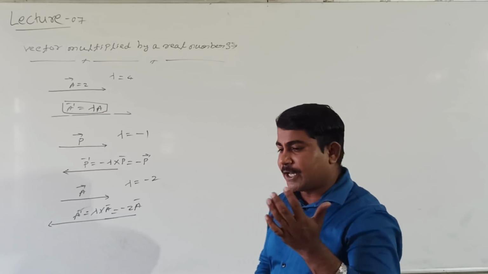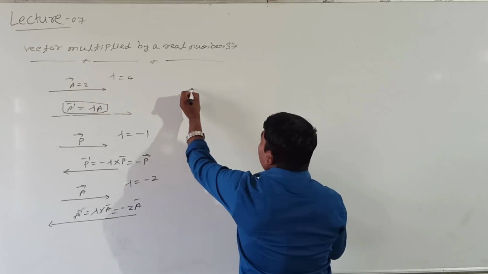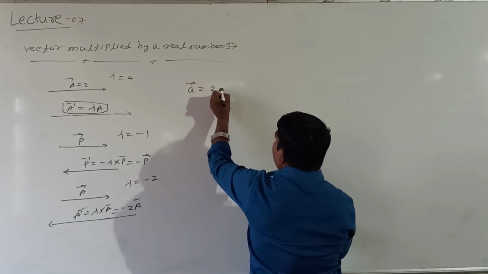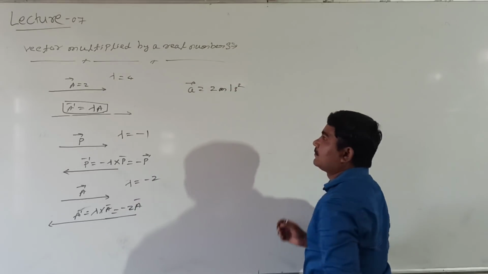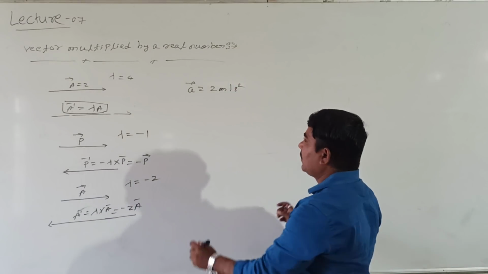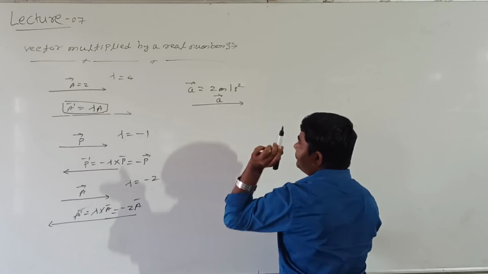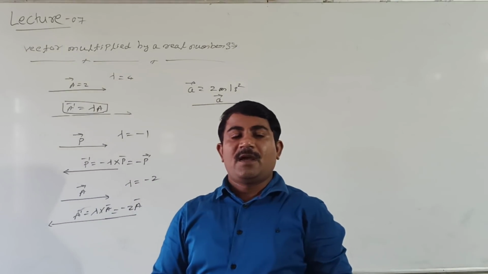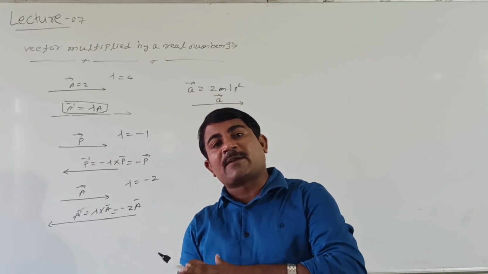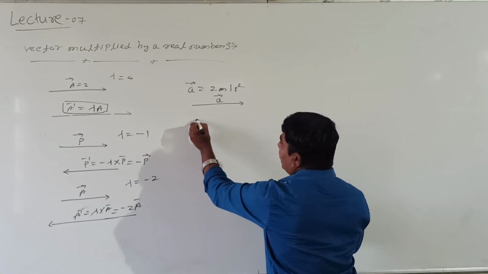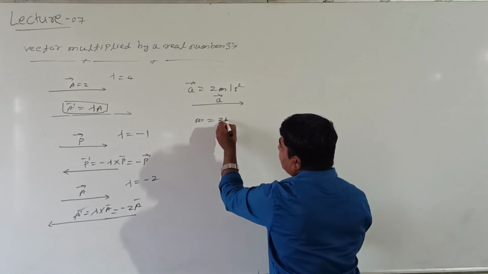For example, shall I take? See students, I will take acceleration. Acceleration equals 2 meter per second square. Acceleration is a vector quantity, actually nothing but a vector, shall I take in this direction? Now I will multiply this vector by a scalar, mass. I will multiply this vector by 3 kg.